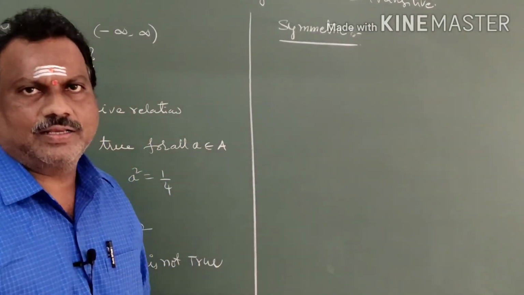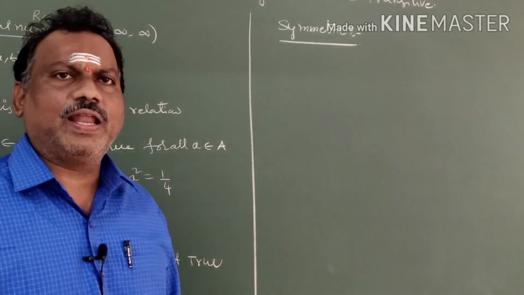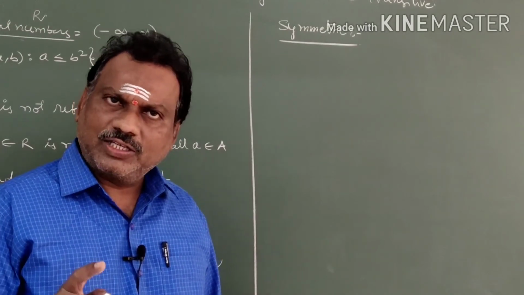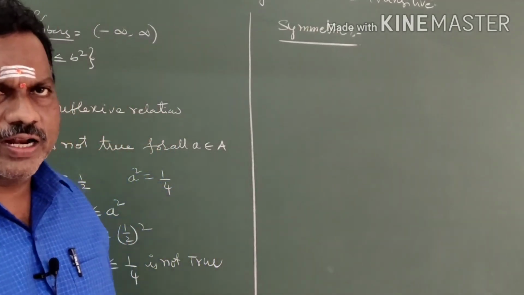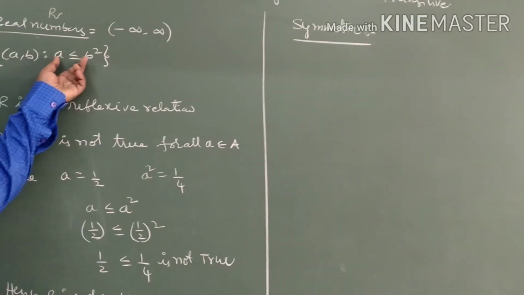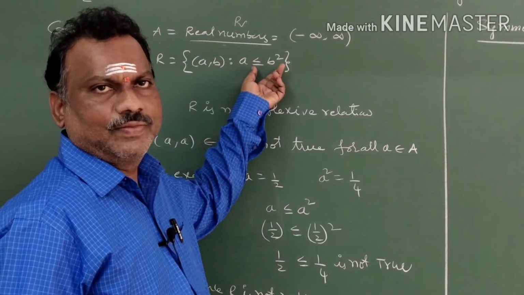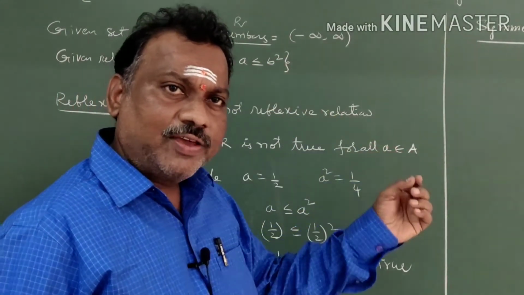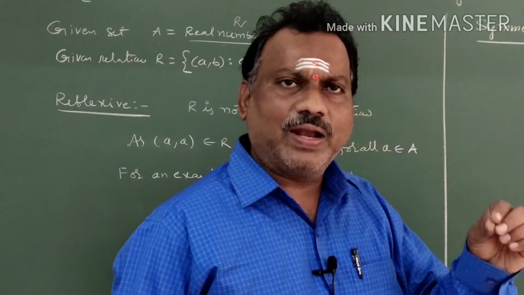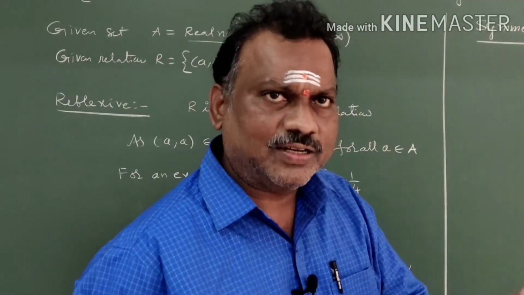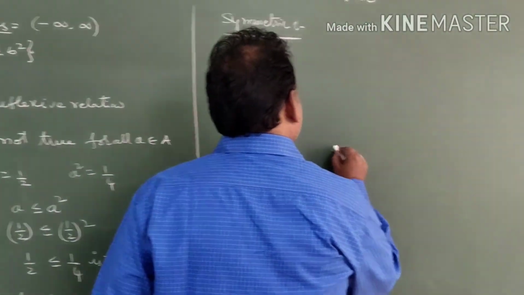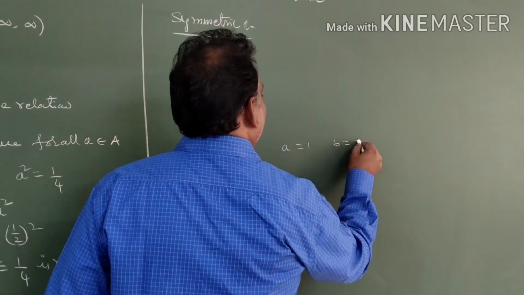What is meant by symmetric? Just recall the definition. If (a, b) belongs to R, that implies (b, a) belongs to R. According to the relation, if (a, b) is in it, the condition is a less than or equal to b square. You have to prove that b is less than or equal to a square, that is (b, a) belongs to R, then it is symmetric. Just observe an example: a is equal to 1 and b is equal to 2.